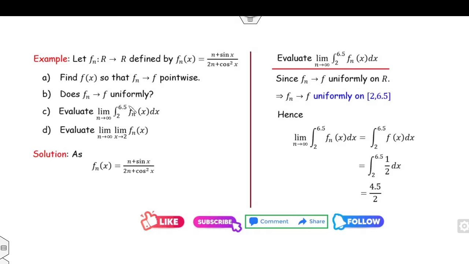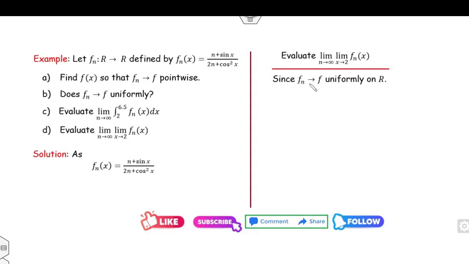Again, you can see the last part. Again, fn converges to f uniformly. Then what is the limit? If fn converges uniformly, what does it mean? I can say the limit as n approaches infinity, of the limit as x approaches 2 of fn(x).